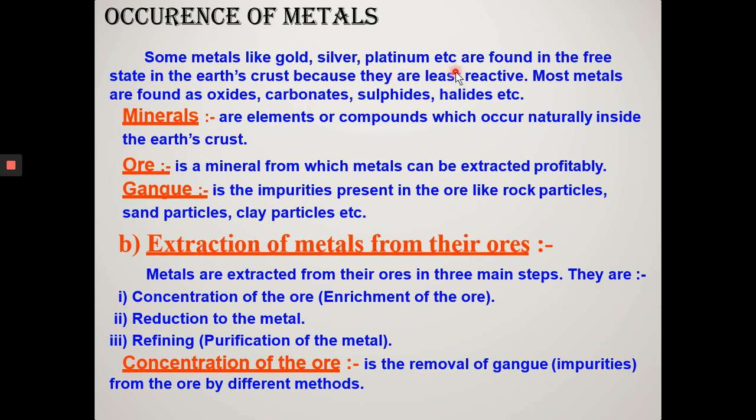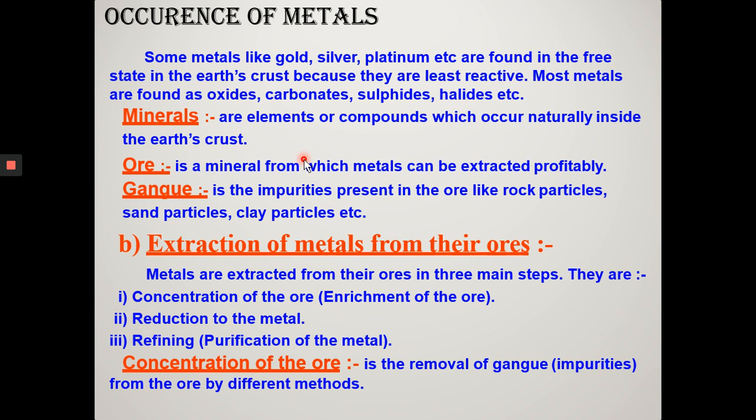Sources. The major source of metal is the earth's crust. Some metals which form soluble salts are also found in seawater, like sodium chloride, magnesium chloride, etc. Minerals. Elements or compounds which occur naturally in the earth's crust are called minerals. Ores. Minerals which contain a very high percentage of a particular metal, and from which the metal can be profitably and economically extracted, are called ores.